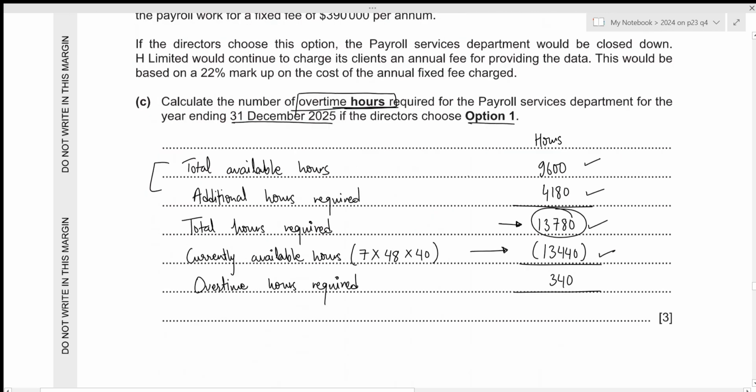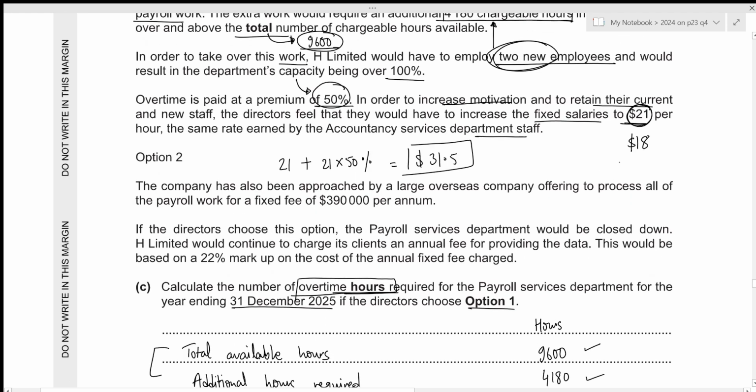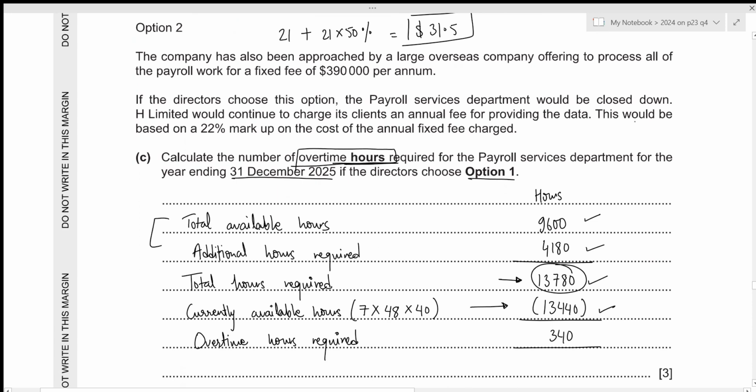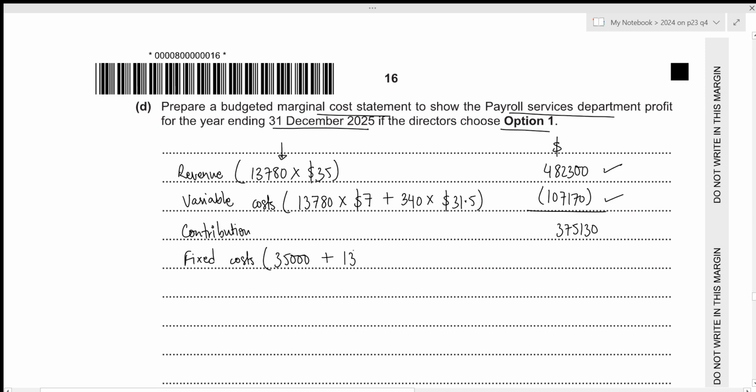Then we need to calculate the fixed salary part separately. So 35,000 will still remain the same. And under option 1, we were told that now the fixed salary will have to be increased to 21 per hour. And the total hours in this case will be 31,440 because these are the total available hours. We'll only pay the fixed salaries on this part because within the overhead part, we've already included it as part of our variable cost. So only these many hours will be a part of our fixed cost. So that will be 13,440 times the rate of 21. This gives the total fixed cost to have the value of 317,240.